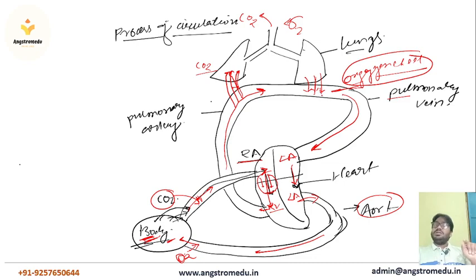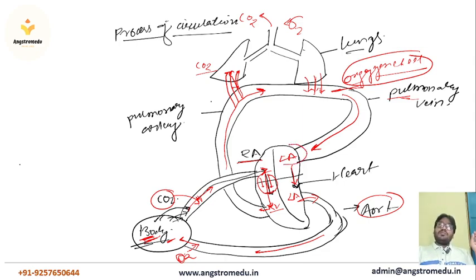Now this blood is pure, meaning it is mixed with oxygen, so it is also known as oxygenated blood. This oxygenated blood will transfer via the pulmonary veins into the left atrium.